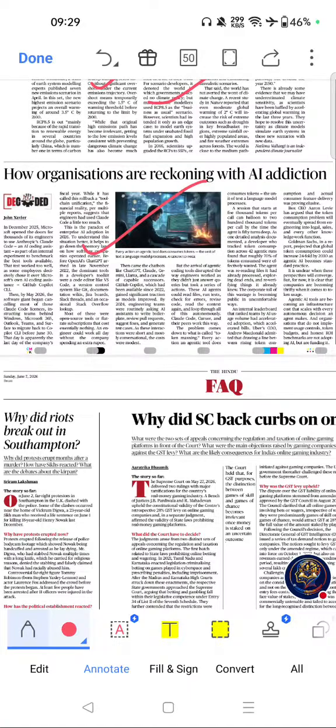How organizations are reckoning with AI addiction.